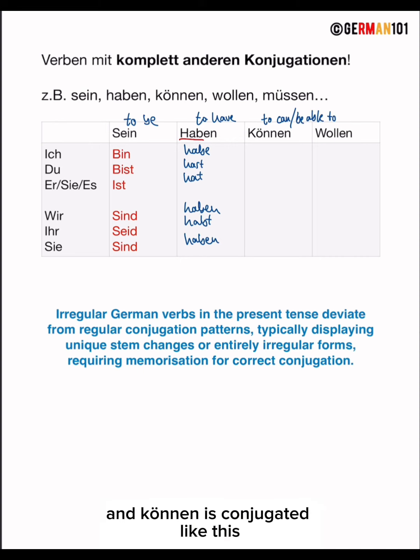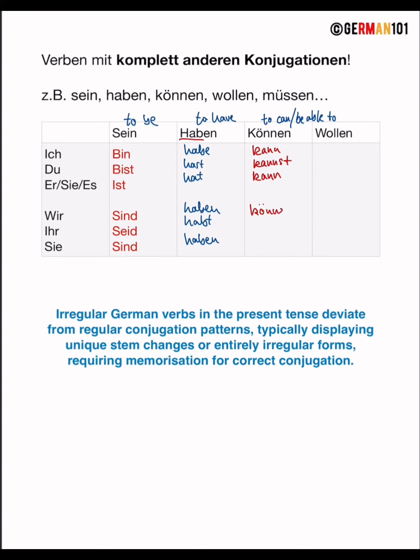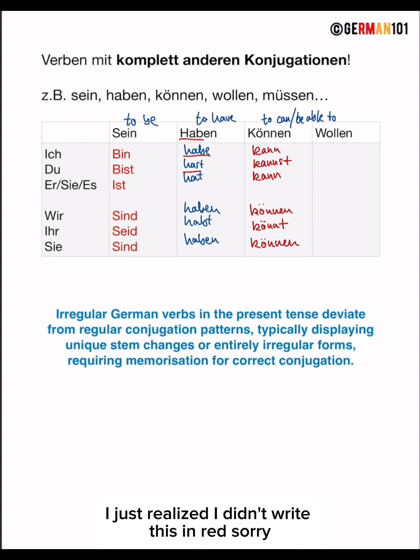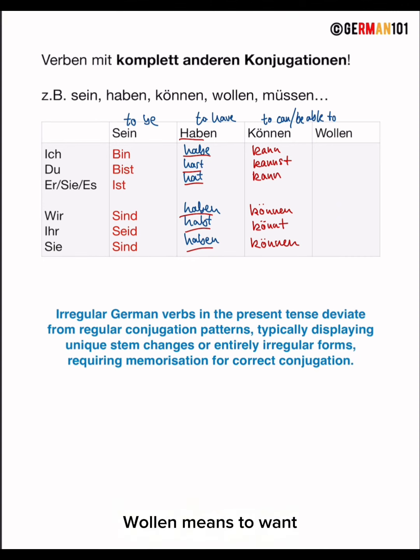And können is conjugated like this. Ich kann, du kannst, er, sie, es kann, wir können, ihr könnt, und sie können. I just realized I didn't write this in red. Sorry. Imagine this, I wrote it in red. And then also wollen. Wollen means to want.